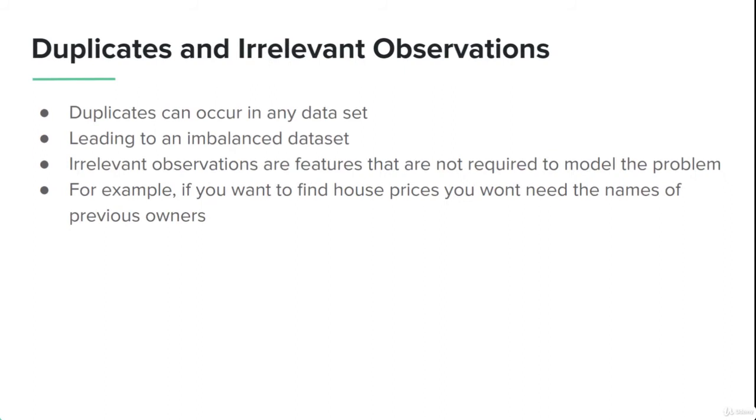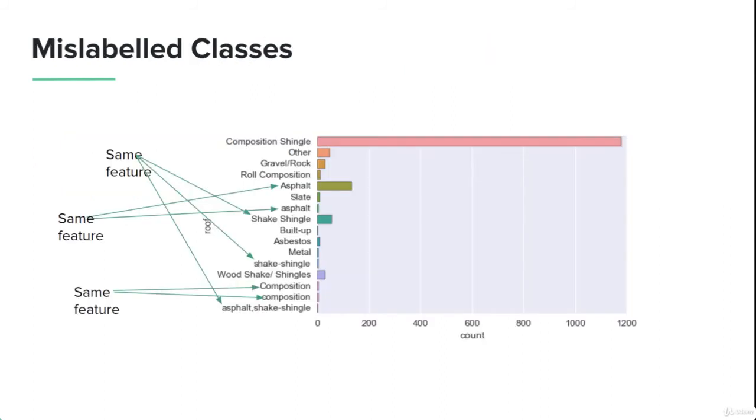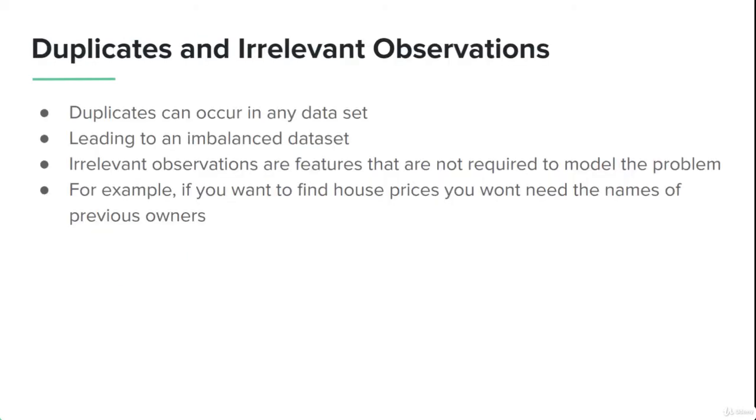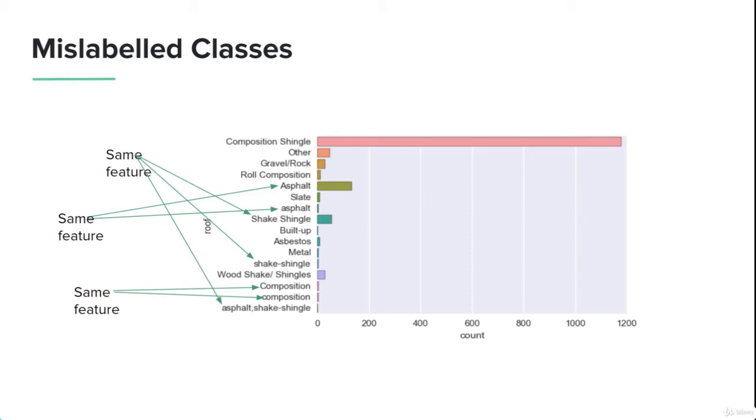One of the ways is that some of the classes are actually the same feature. For example, in the roof feature, we have shake shingle, and asphalt and shake shingle. They are actually the same feature, but they have different names. We can find them using the visualization of categorical values, because in this way we can see that these have the same count and are actually the same feature. So you need to merge them together, or maybe delete two of them and keep only one, because the other ones are just duplicates or mislabeled classes of the same type.